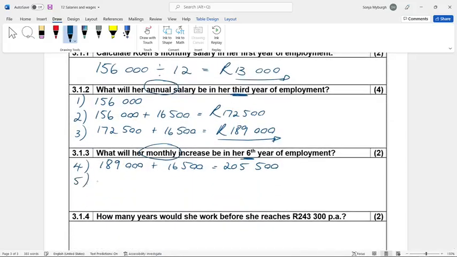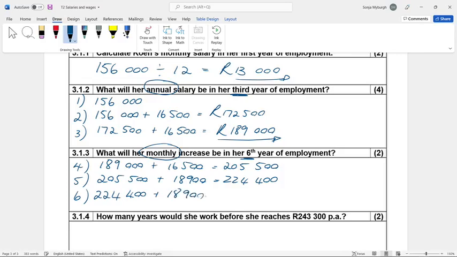So in the 5th year, 205,500 plus 18,900, and then in the 6th year, 224,400 plus 18,900 to get to 243,300. We haven't answered the question yet.